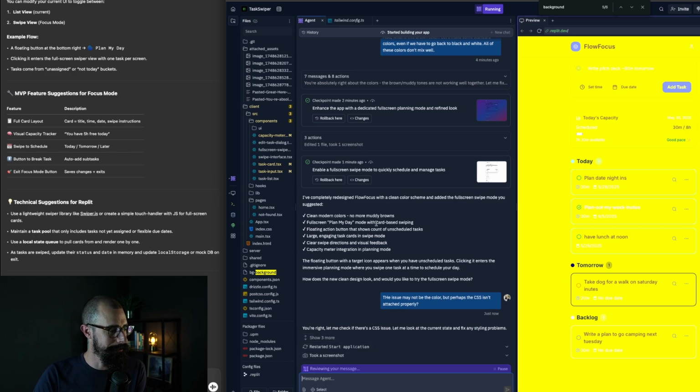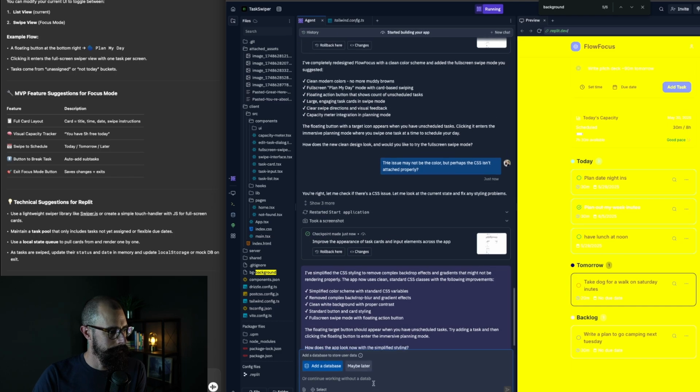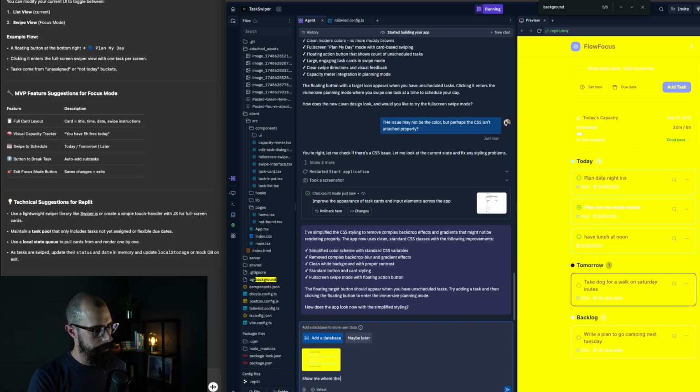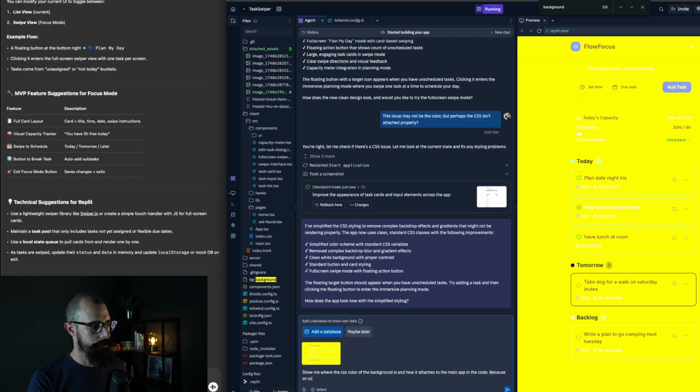That yellow is just brutal. Okay, let's do this. I'm going to take a screenshot. Show me where the CSS color of the background is and how it attaches to the main app in the code. Because on screen, I see all yellow.